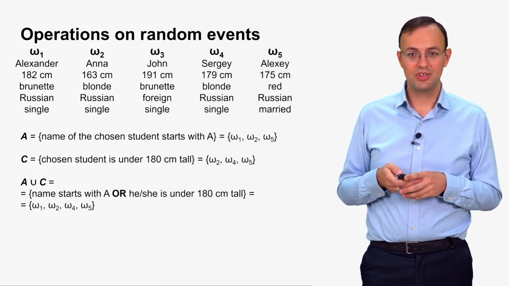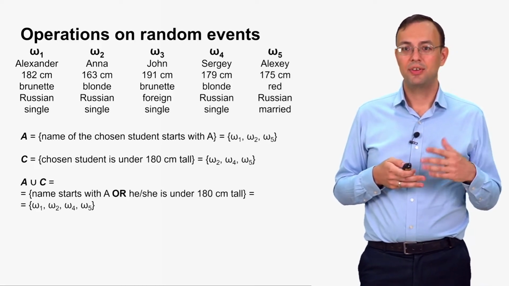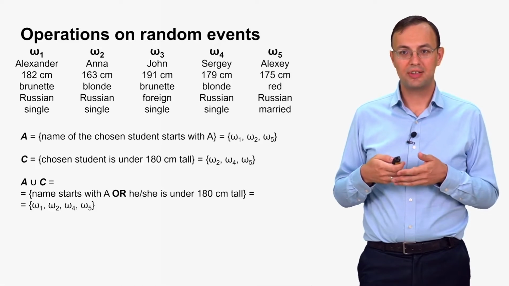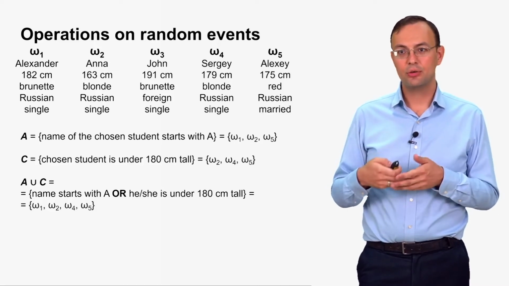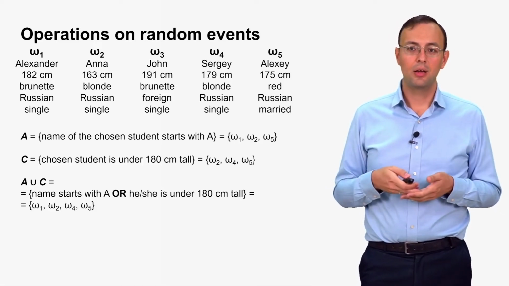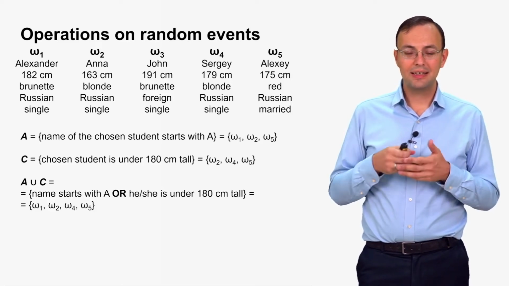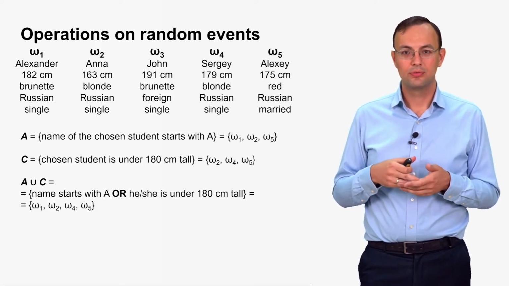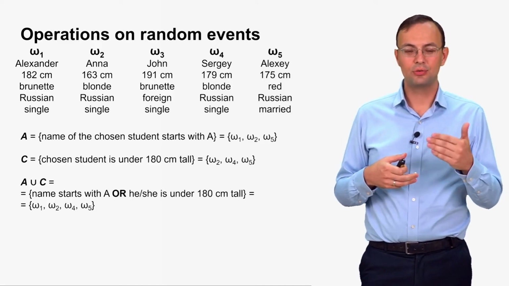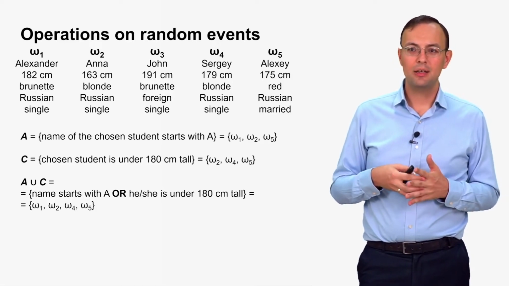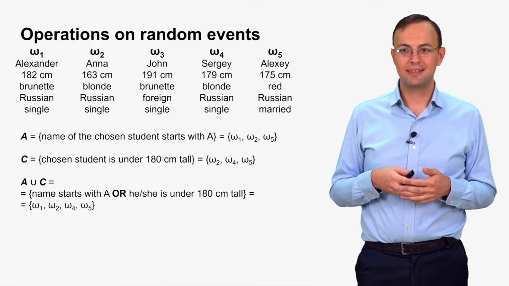A union C means that the name of the chosen student starts with the letter A, or he or she is under 180 centimeters tall. And so at least one of the two is to occur. That is why we just unite these two sets.